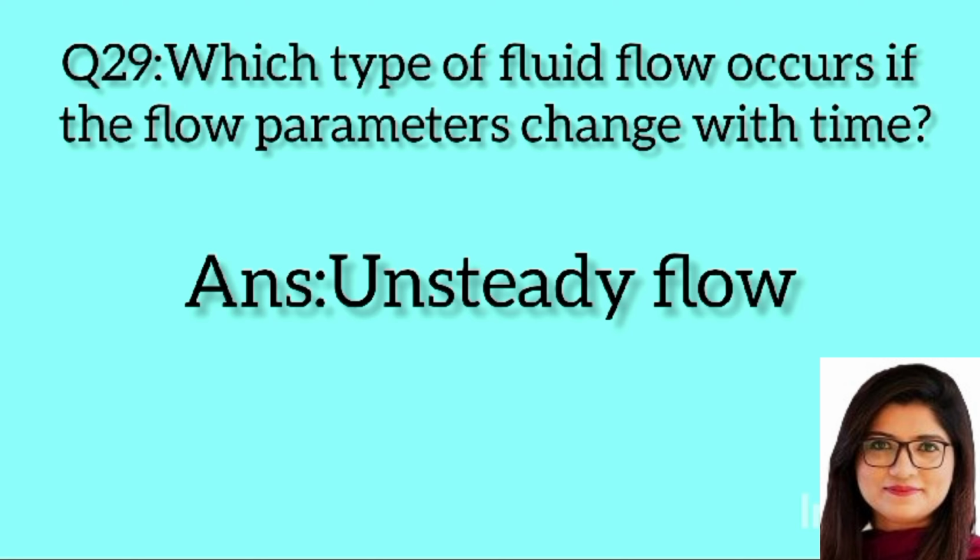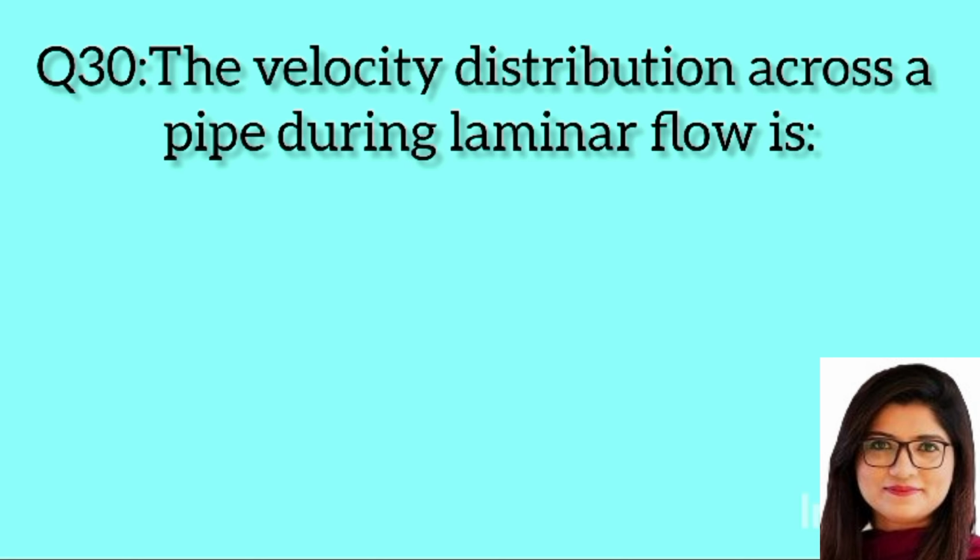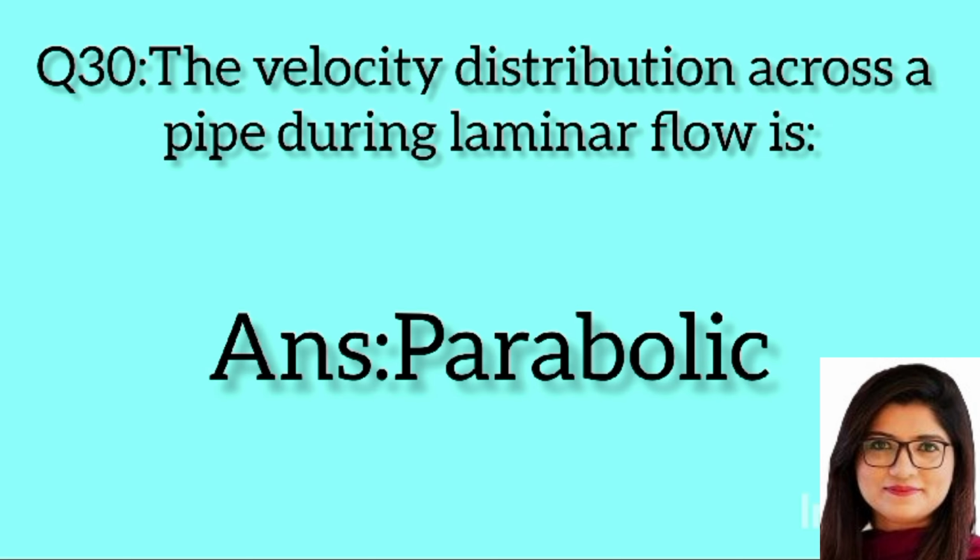Question 29. Which type of flow occurs if the flow parameters change with time? Answer: unsteady flow. Question 30. The velocity distribution across a pipe during laminar flow is? Answer: parabolic.